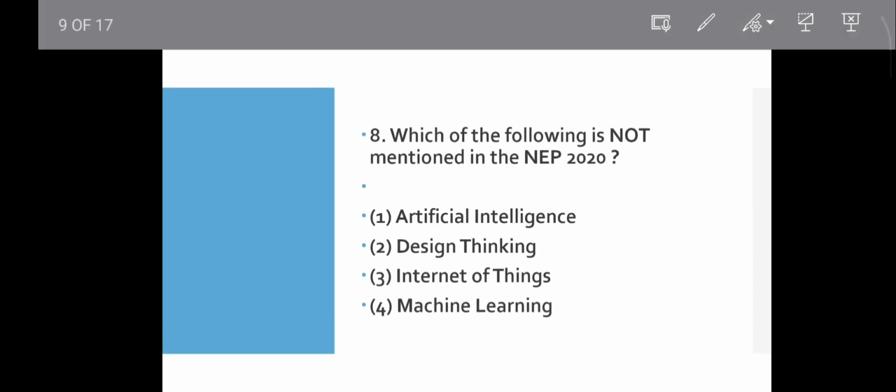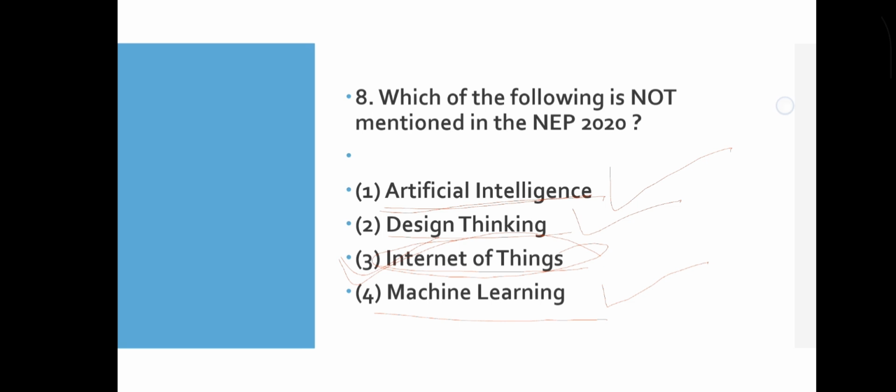Question number 8. Which of the following is not mentioned in NEP 2020? Artificial intelligence, design thinking, Internet of Things, machine learning. As you know, artificial intelligence, design thinking and machine learning are mentioned, but Internet of Things is not clearly mentioned. Okay, so option 3 will be the correct answer. Then move to the next question.